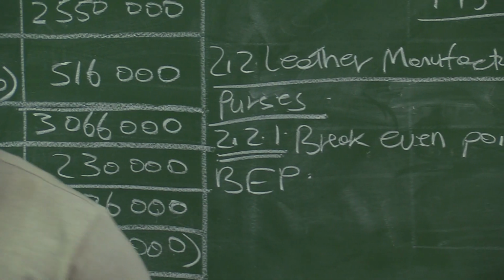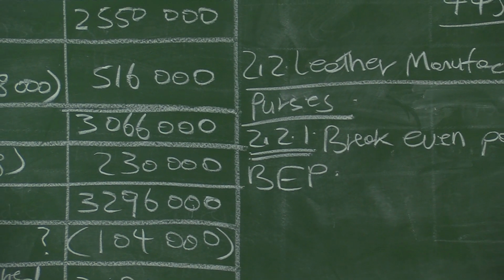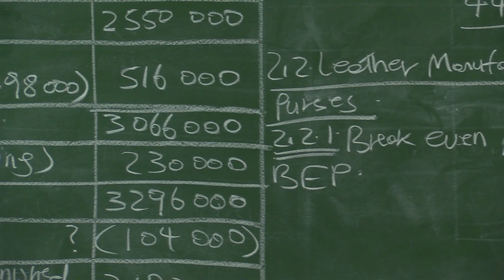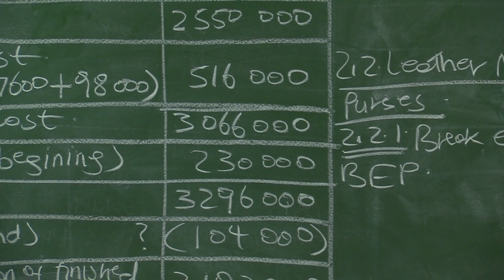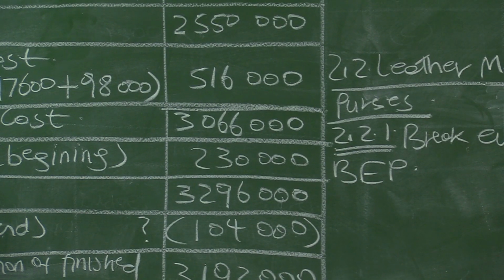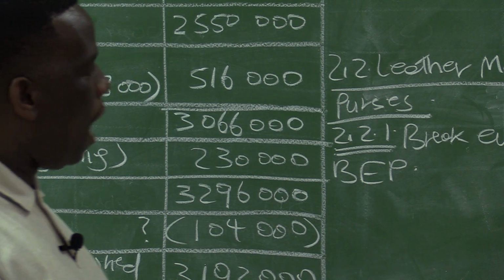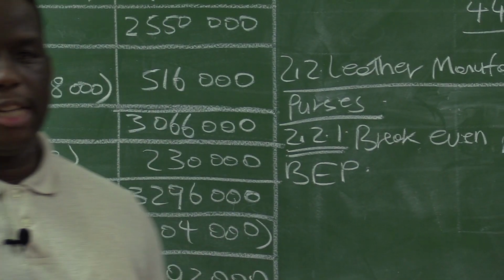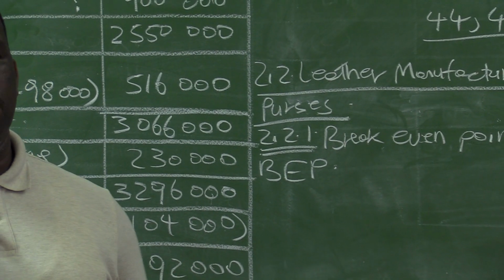If you are carrying a bucket which has 300 inside and you are going to sell, you should know exactly how many in that bucket will cover your total cost of production.